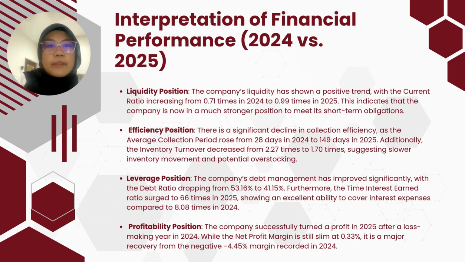And profitability, the company successfully returned to a profit, although the net profit margin is small at 0.33%. A significant recovery from the negative 4.45% loss recorded in 2024.